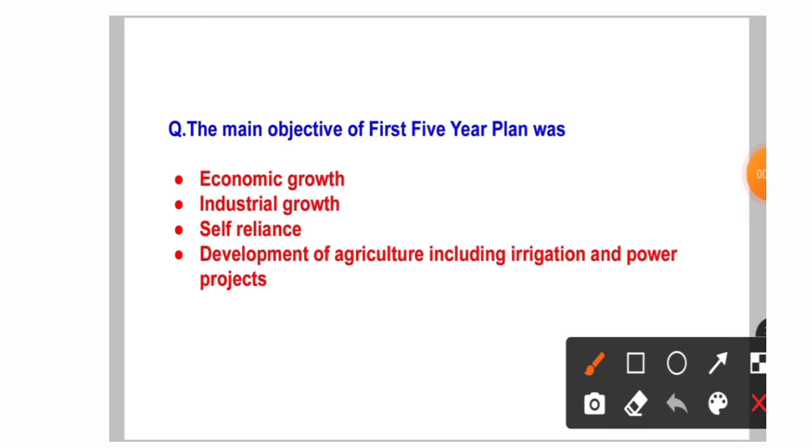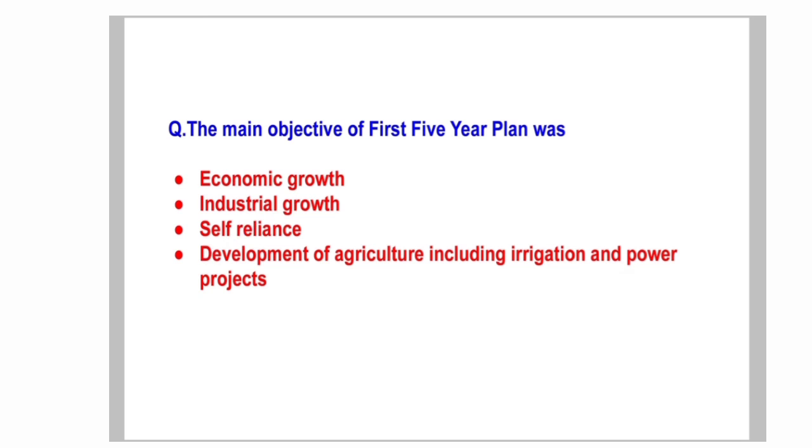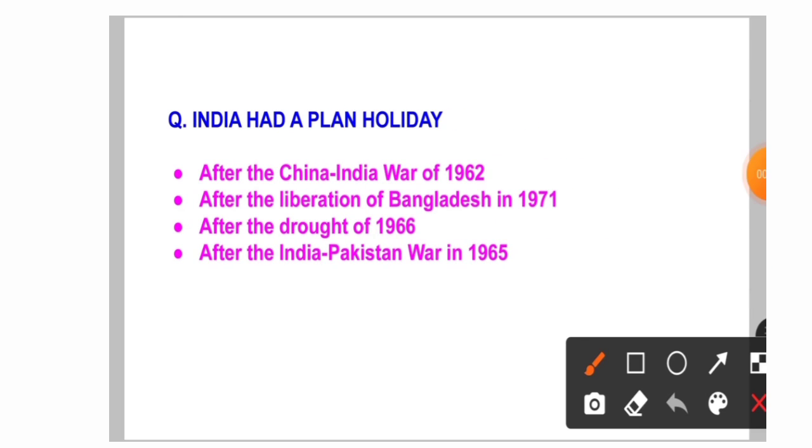Moving to the next question. The main objective of the first 5-year plan was the development of agriculture, including irrigation and power projects. I have already explained it. Then let's move to the next. India had a plan holiday. When? Your answer should be after the India-Pakistan war in 1965. You remember this? Okay.